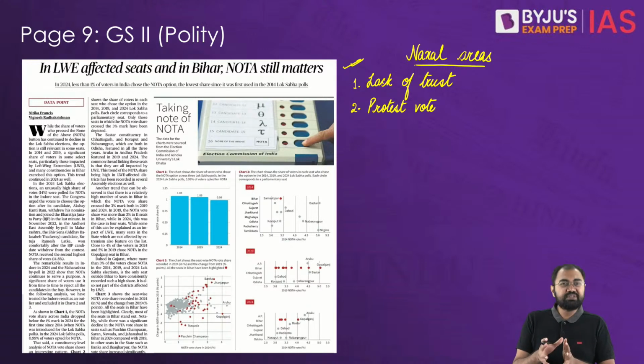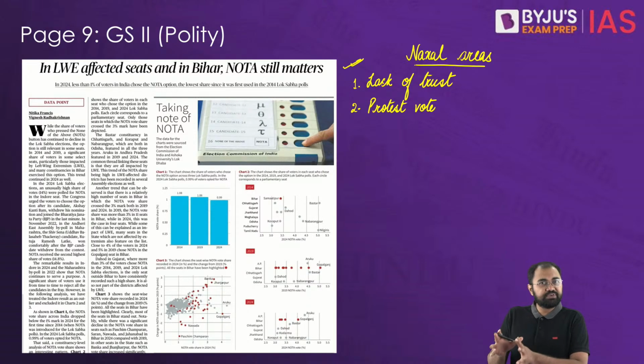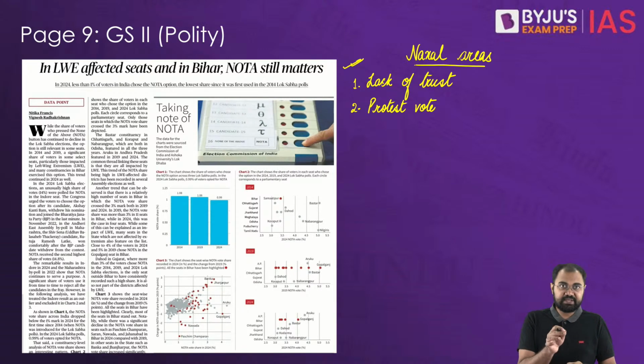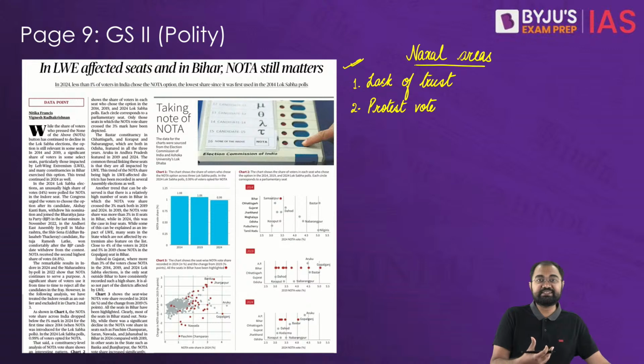Similarly, many of these areas have seen some kind of alienation and neglect. Naxalism affected areas typically suffer from neglect and underdevelopment. Basic infrastructure, education, healthcare, employment opportunities, all these things are very often lacking in these areas, and that causes frustration among the population. So you can say that it is a kind of alienation and neglect.